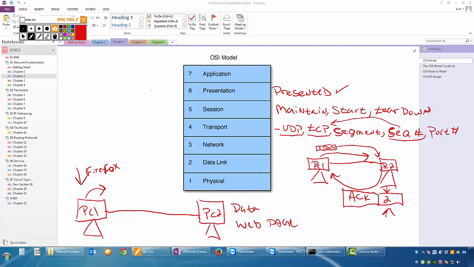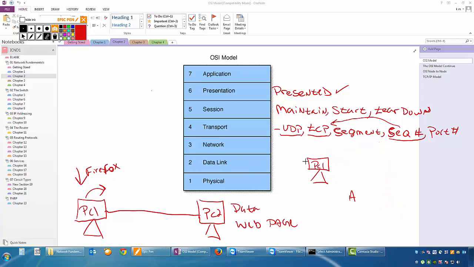If PC2 sends this acknowledgement back with a sequence number of 1, it's telling PC1 that he's expecting a sequence number of 1. And PC1 knows that, well, if you're expecting 1 and I already sent 1, I need to resend 1 because you're not getting it. So I'll go ahead and resend that. And these sequence numbers are what's used to guarantee this traffic back and forth. That's just the basics. We'll get a little bit more detailed into it later on.